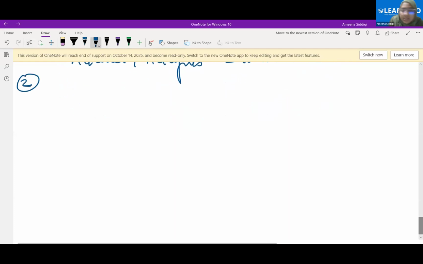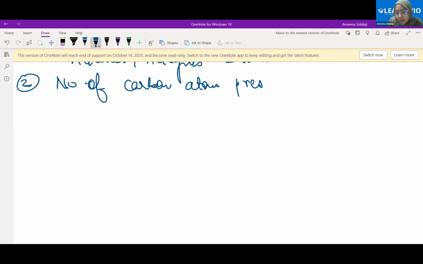The second part is the number of carbon atoms present in the compound. We know that carbon-carbon linkage is very strong. Carbon can bond to any number of carbon atoms. We can have any number of carbon atoms in the chain. Therefore, let's see how many numbers are present and what type of compound we get based on that.